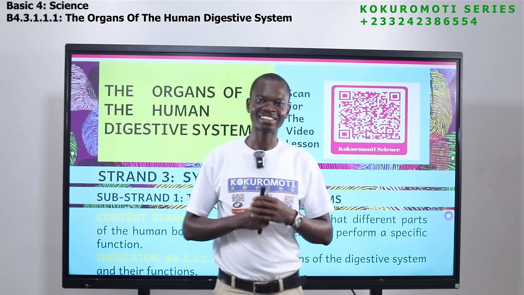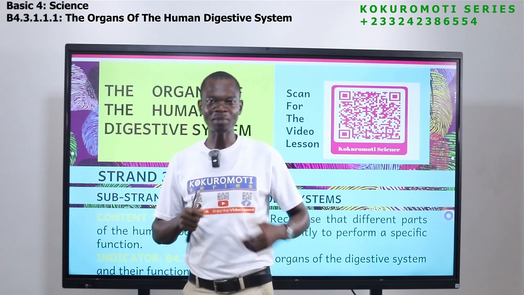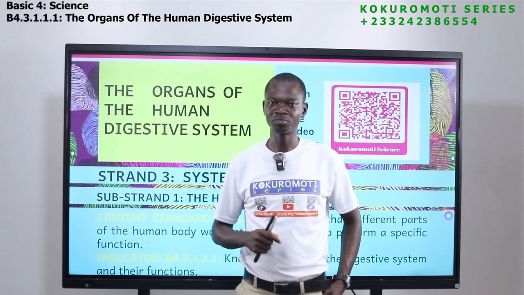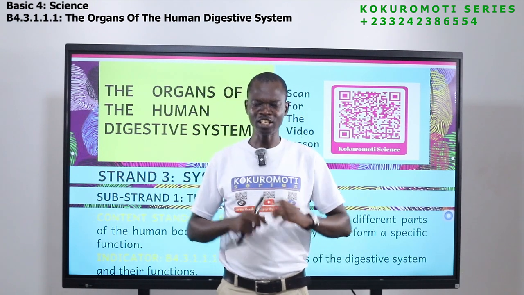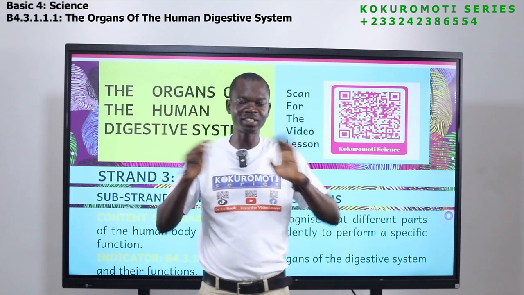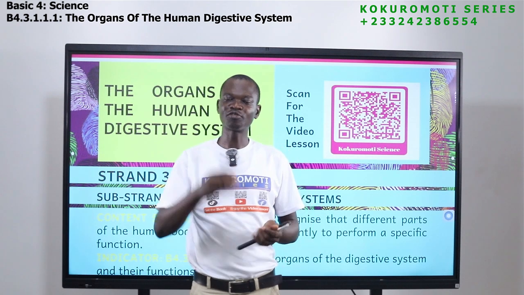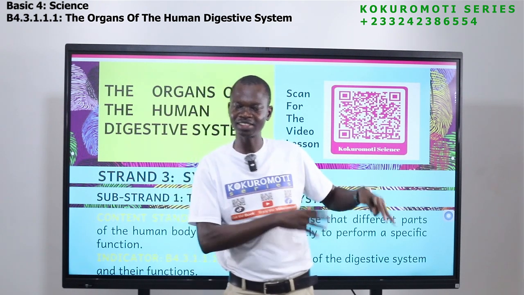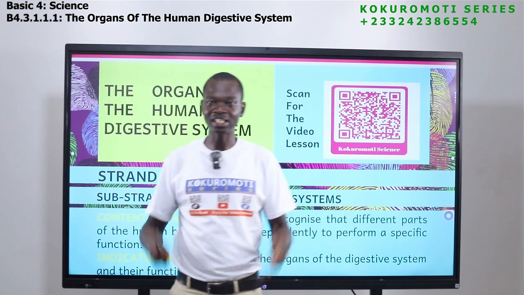So the food that we eat, it doesn't come out like that. If you go to the washroom, you don't see the rice again. You don't see the fufu again. You see it to be something different, with different smell, with different color. It is the food that we eat that comes out, and it comes out in different states, in different form. In fact, we don't even want to see it.